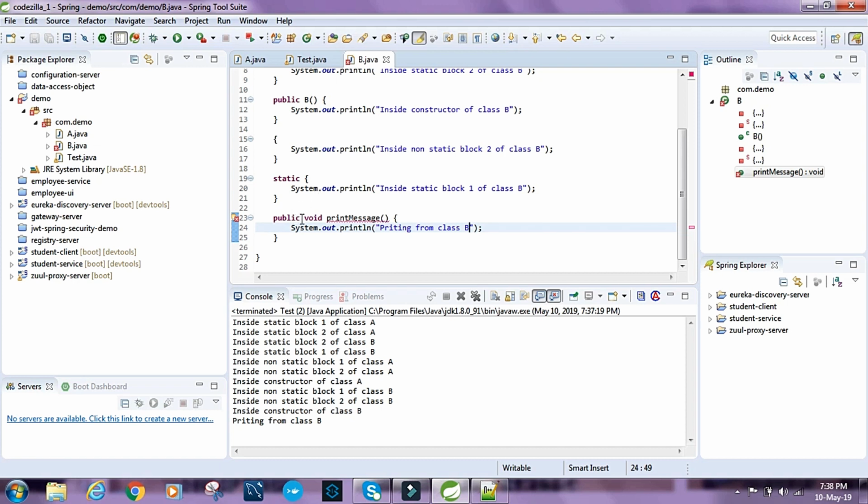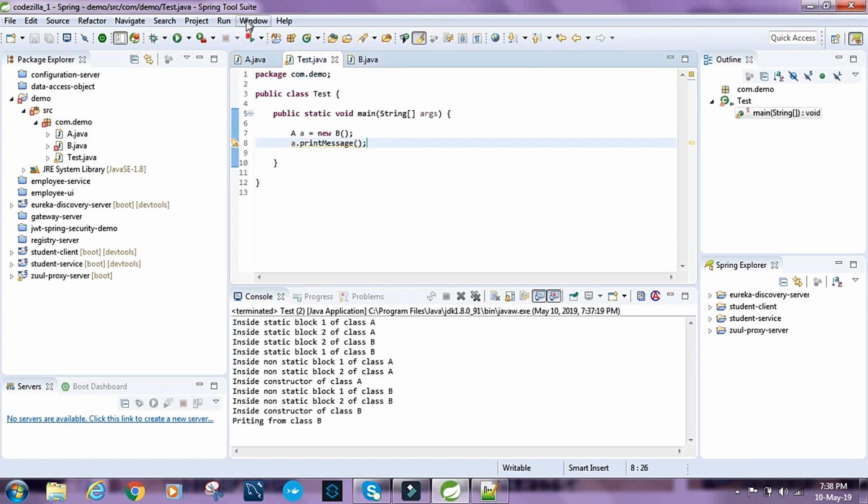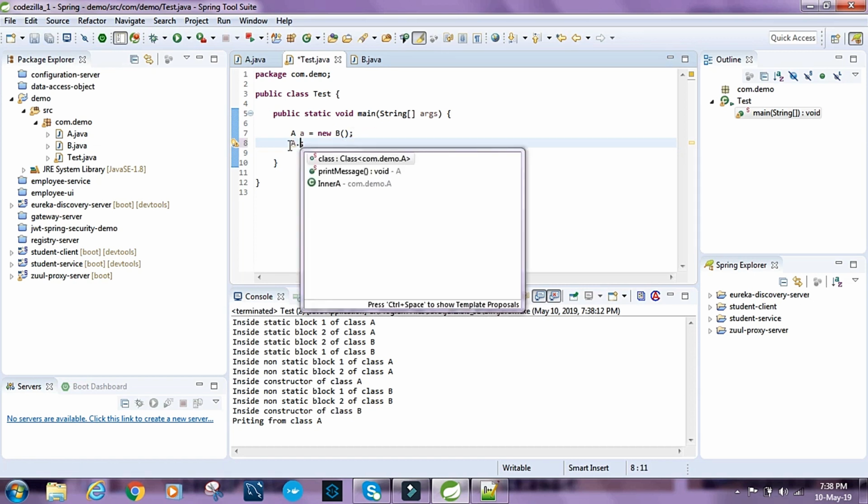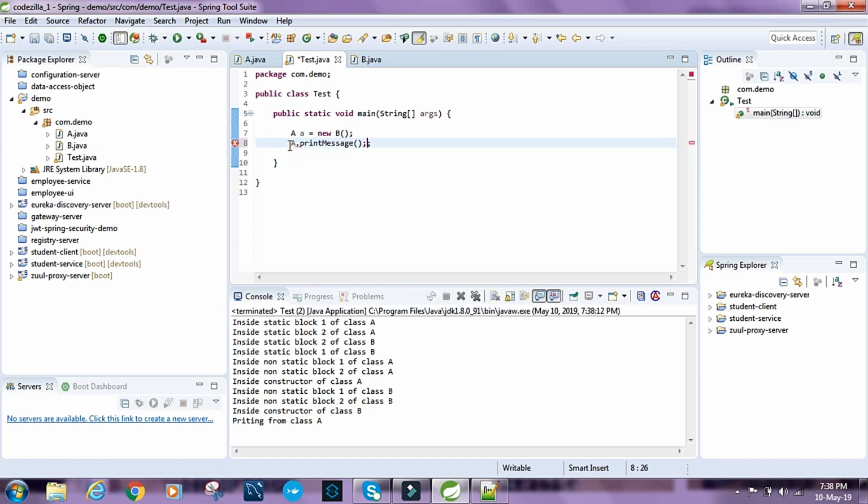We can directly call it as class dot and then the name. So static. Now it should be printing inside A, because this is directly attached to the class. So we should ideally be doing A dot print message,